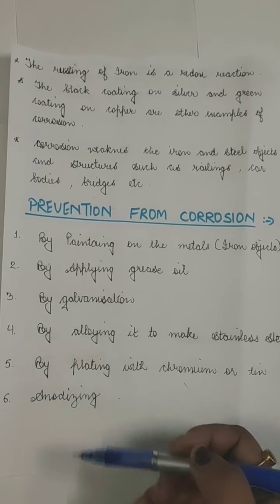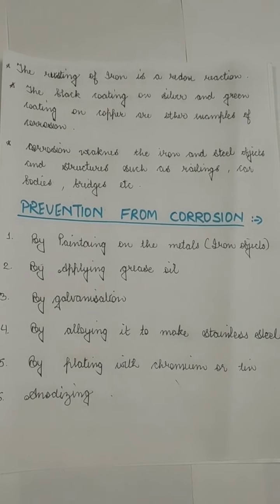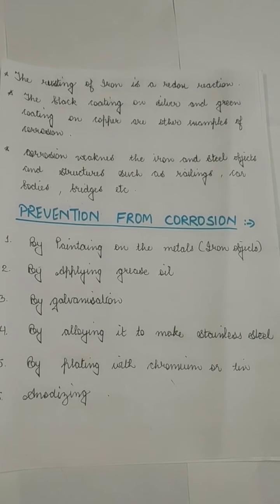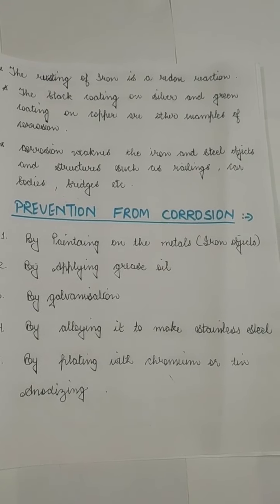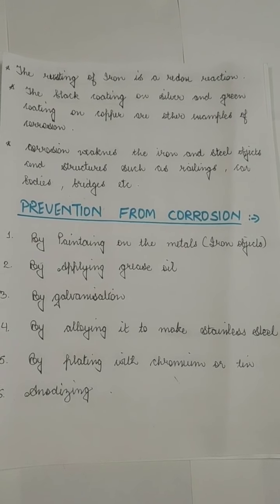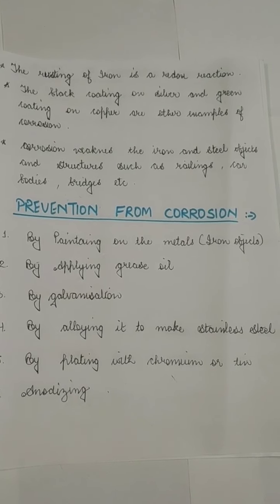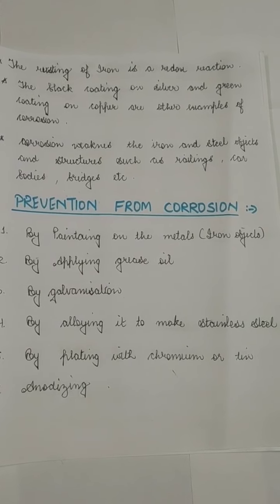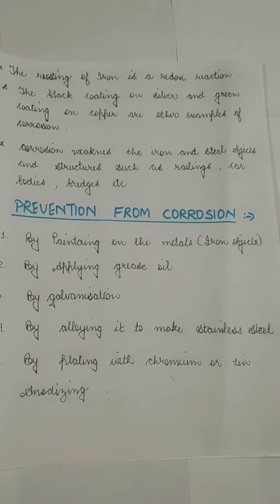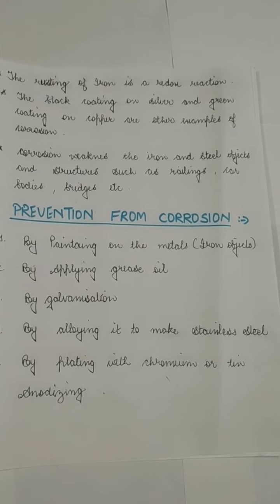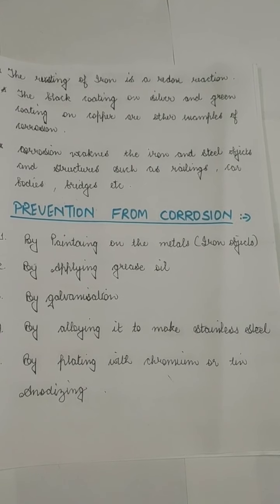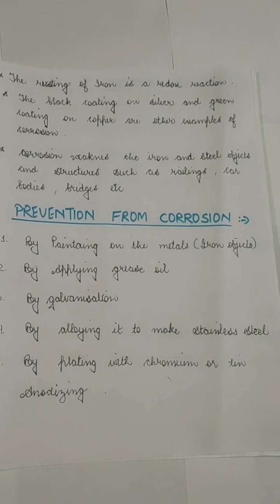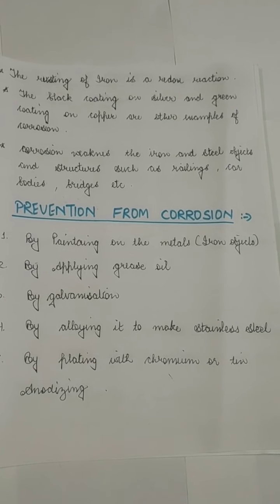And the last is anodizing. That means coating the iron metal with aluminium. Aluminium is also higher in reactivity than iron, so we can coat it with aluminium. Unlike iron, aluminium also does not flake, and the corroded aluminium stays on the surface. Although it does not shine, it stays there, preventing the rusting of the iron.